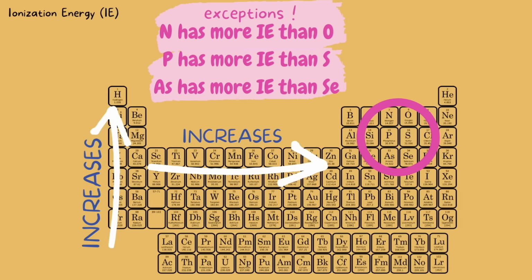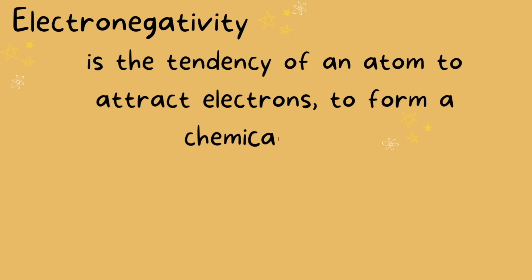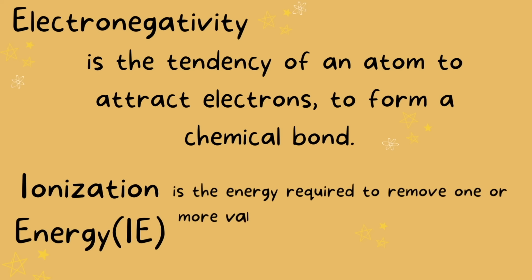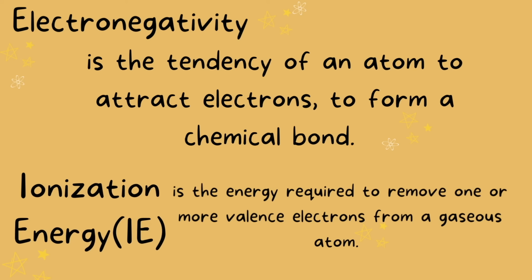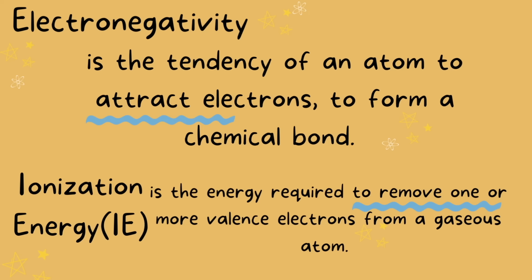Okay, so moving on to our very last trend on the periodic table, electronegativity. Electronegativity is the tendency of an atom to attract electrons to form a chemical bond. Before we move forward, I think it's helpful to see a side-by-side definition of electronegativity and ionization energy because these two can easily be confused. Notice that the key word in electronegativity is attract electrons. And in ionization energy, the key word is to remove electrons.